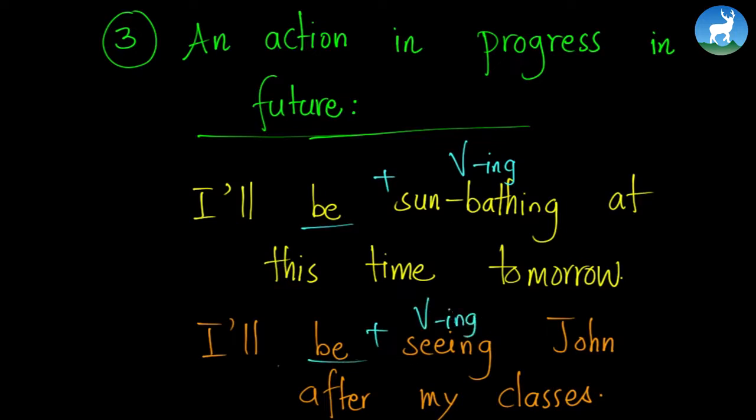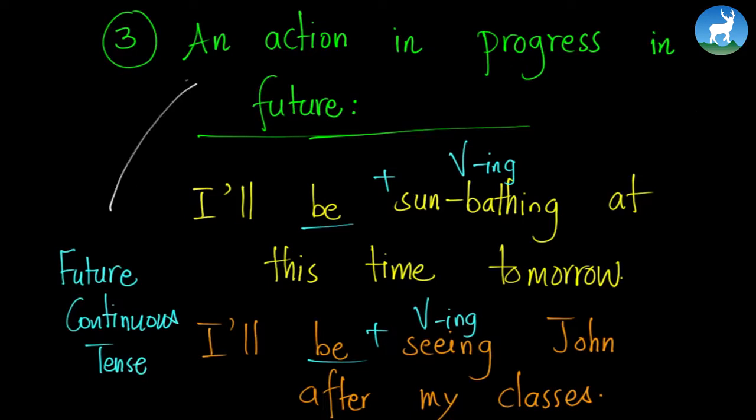So clearly these two sentences are the examples of future continuous tense, and the future continuous tense is used to talk about an action that is in progress in future. So something is going on and on in future, and in order to talk about such kind of action in future, we use future continuous tense. Moving on, let me talk about another use of future tense.